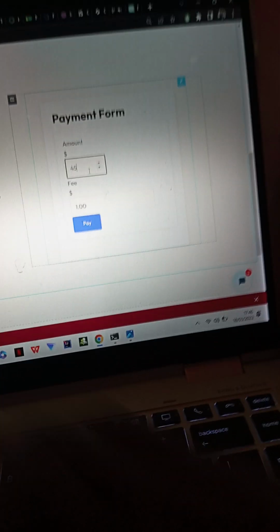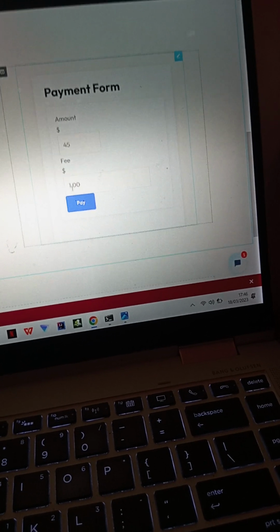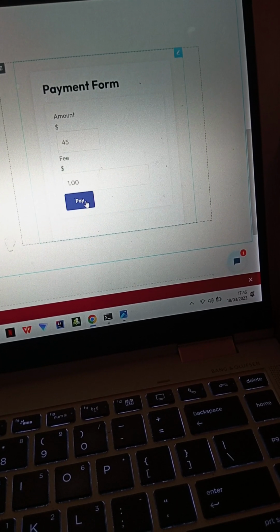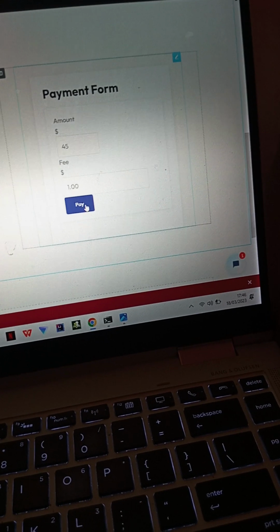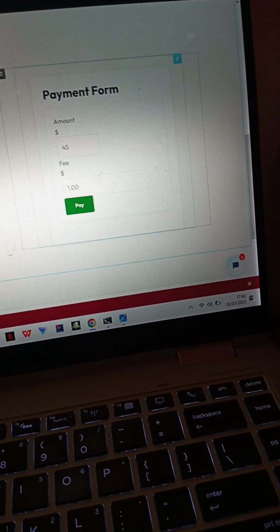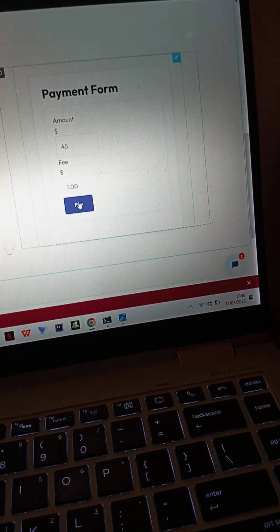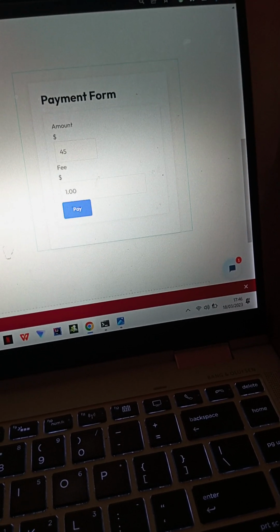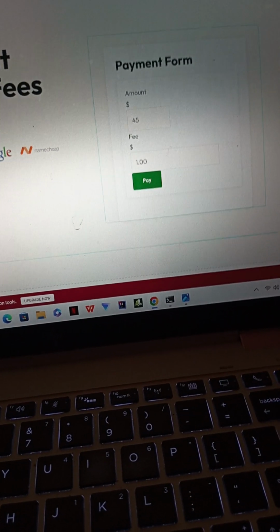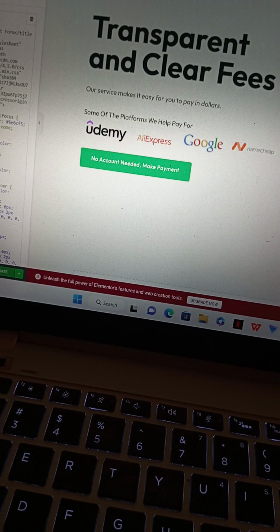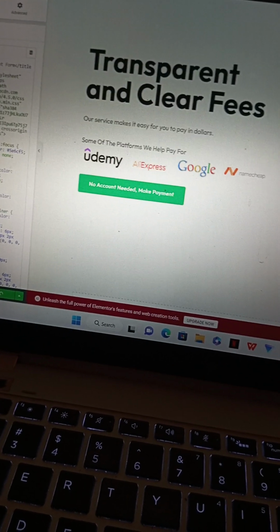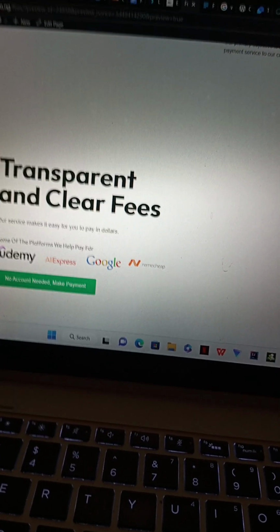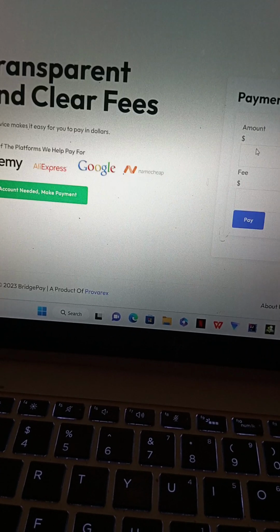So let's use 45 again, and the fee is 1. And pay. It won't work. Trouble. Pay. It doesn't work. Let me see. Why isn't it working? Let me update. Let me use WordPress properly. Let me refresh again.